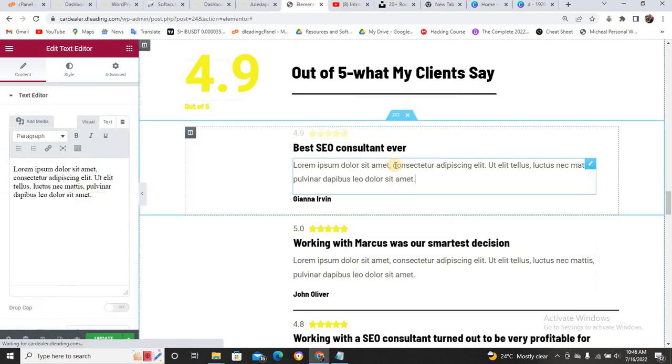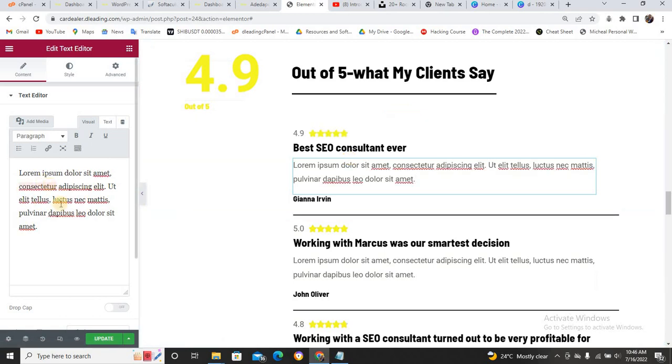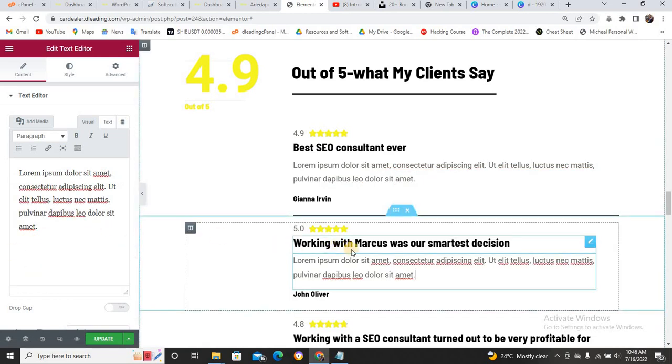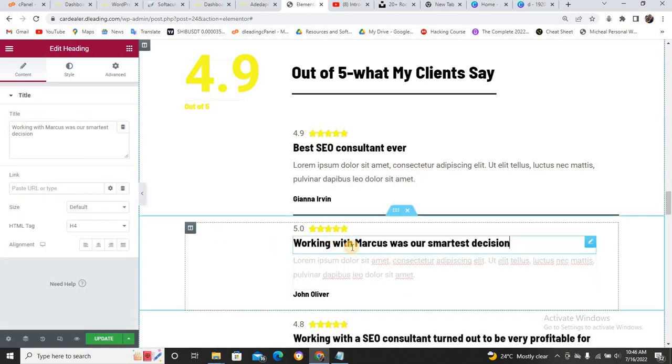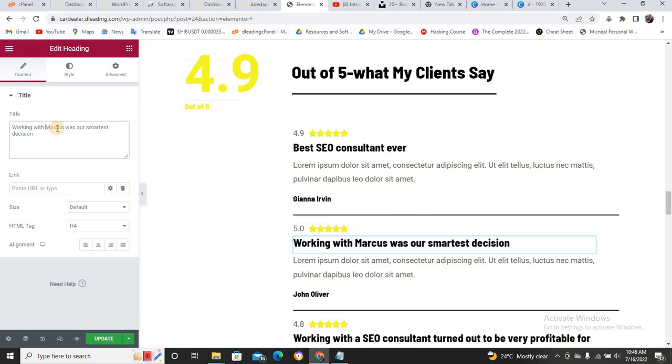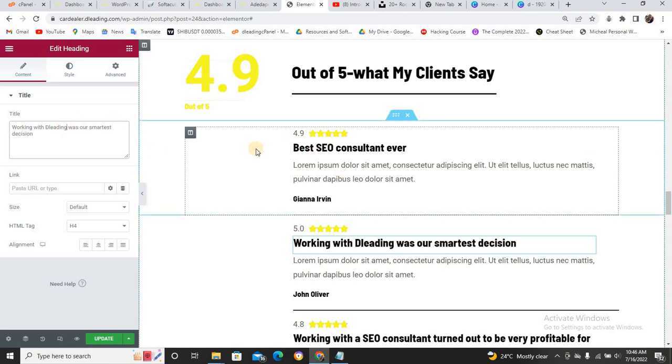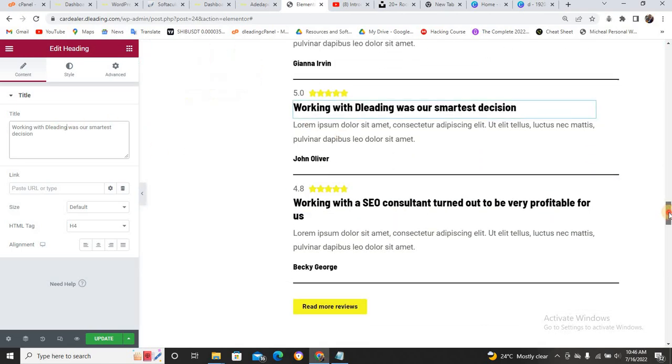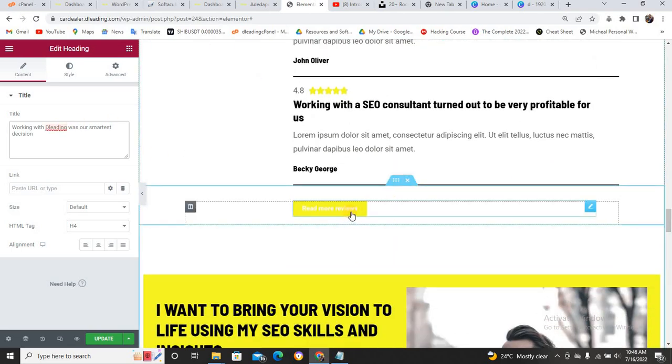And you can do the same thing. Click on this and type whatever you want to see in this place. Click on this again. Type whatever you want anybody to say. And just say working with. Let me change this one. Just say working with Dleading. And if it is read more review. So now if you want to do this read more review, you can change this thing to another thing.